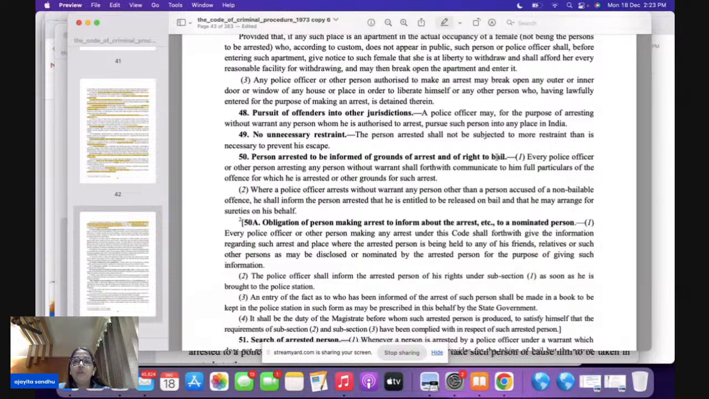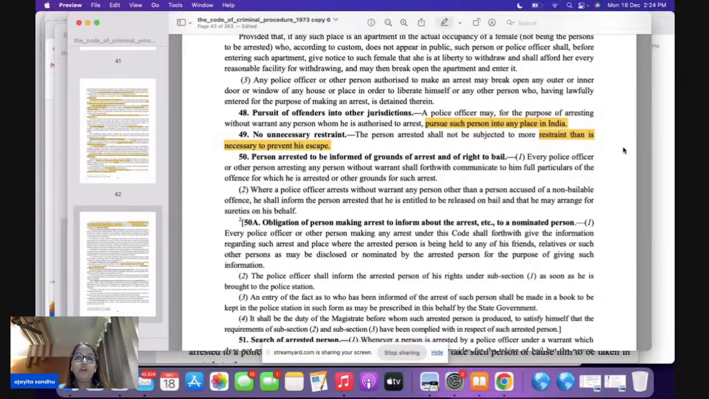Section 48 talks about pursuit of offenders into other jurisdictions. Now, this is a very important question for your prelims. It says that a police officer, for the purpose of arresting without warrant any person, can pursue such person into any place in India. So it's not necessary that, let's say, the arrest warrant has been issued at place X and the person has to be arrested at place X only. He can be arrested at any place in India. Section 49 talks about the fact that for the person arrested, you cannot use more restraint than is necessary to prevent his escape.